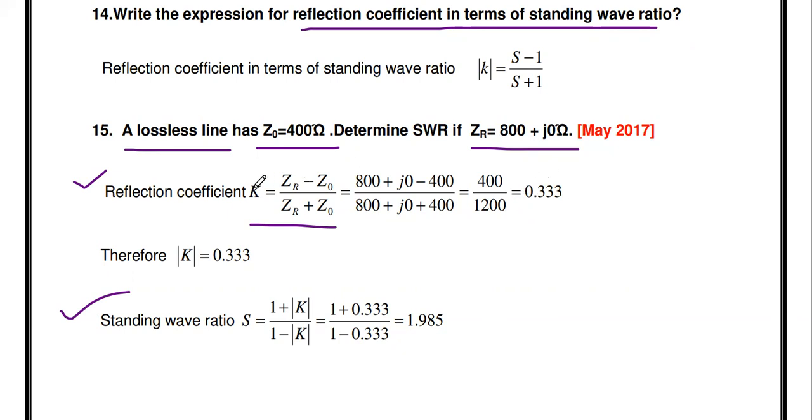So here the K value is real. So this is the modulus K. Therefore the modulus K is equal to 0.333. Here there is no imaginary part, so the magnitude is also the same answer. Then you substitute this K value in the SWR formula. So 1 plus 0.333 divided by 1 minus 0.333. So you may get the answer 1.985. This is the standing wave ratio.